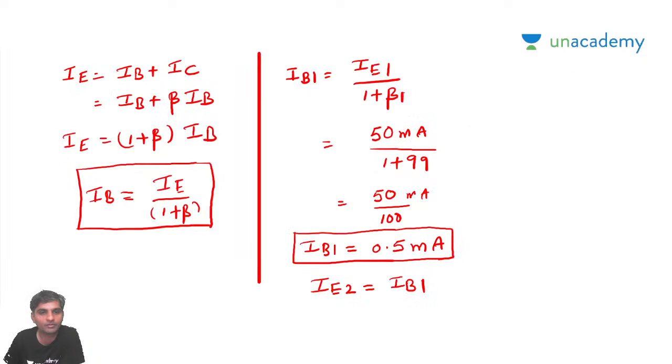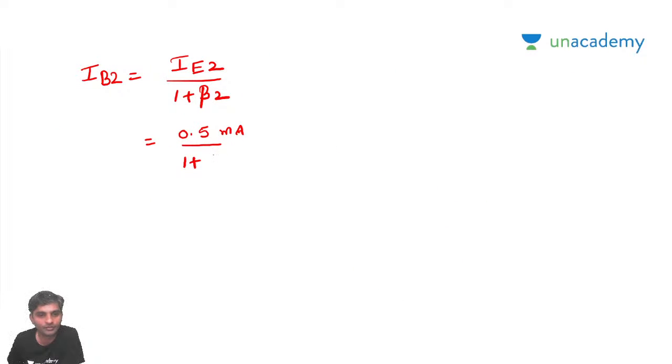So if beta 2 is going to be 49, this is one of the easiest problems which was asked in instrumentation, sir. Not much complication here.